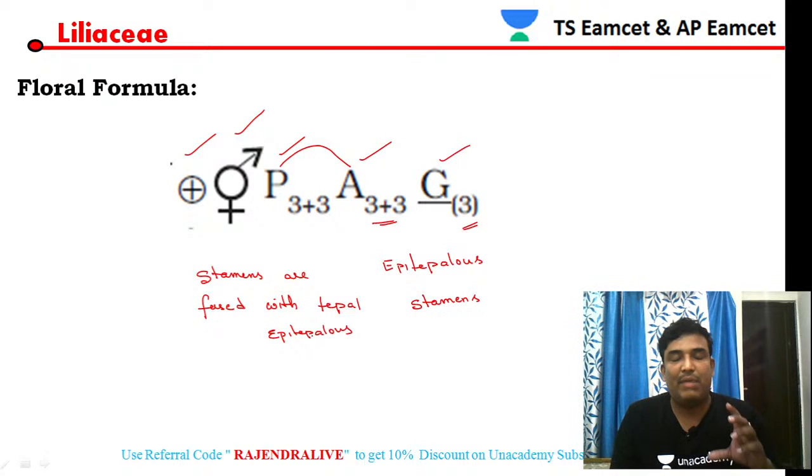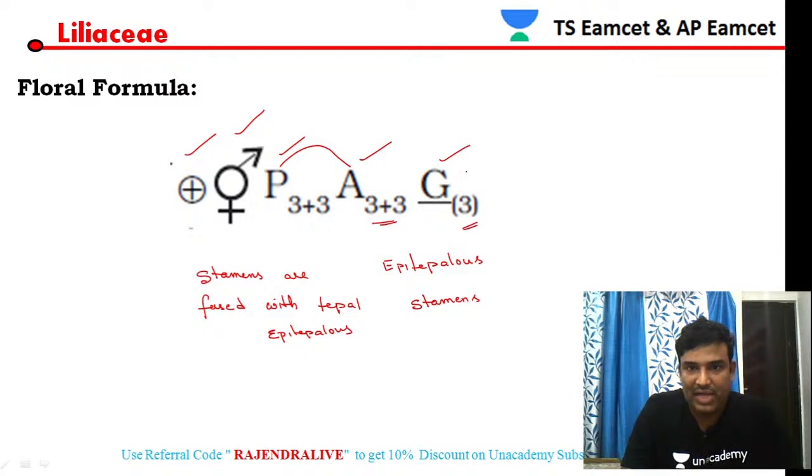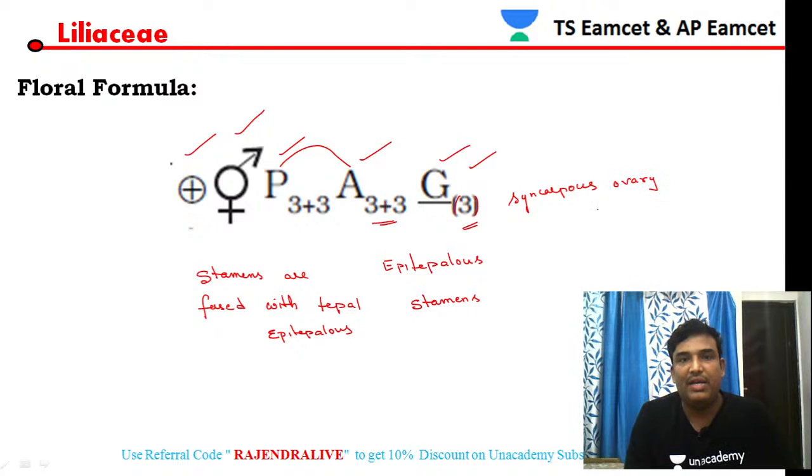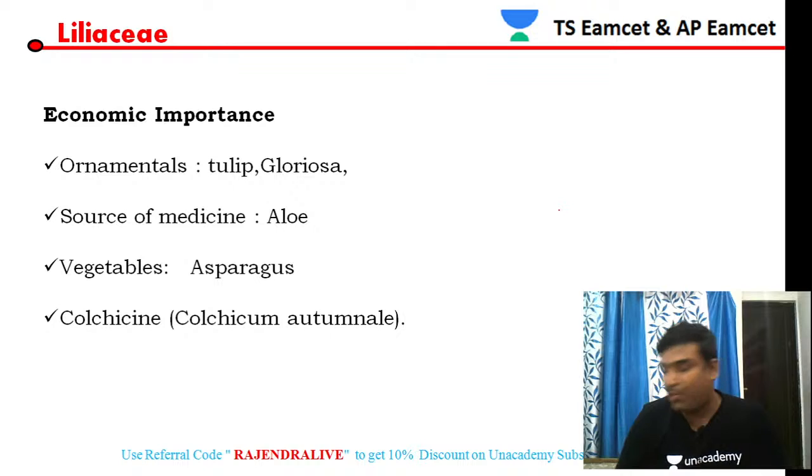Last class we were discussing Solanaceae members. We discussed that the stamens are fused with petals. Such a condition is called epipetalous, and here it is epitepalous. The epitepalous condition is a character feature of Liliaceae members. Similarly, the gynoecium is superior and tricarpellary, and when it is kept in a bracket, this indicates that it is syncarpous. So carpels are in a fused state. It is a syncarpous ovary. So let us see the economic importance.